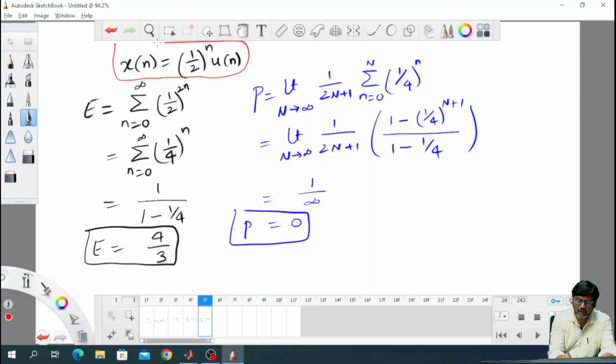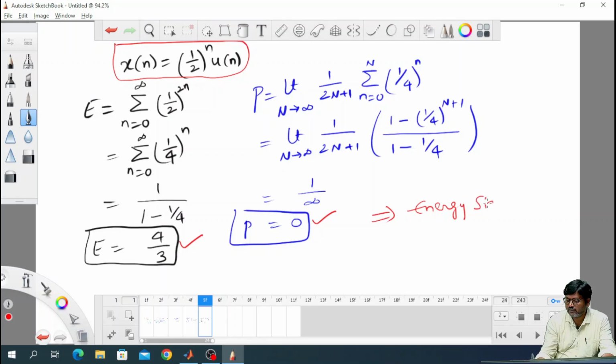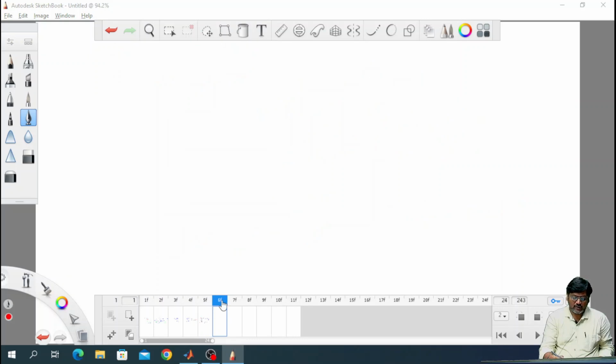Now, for the given discrete time signal x of n, the energy is finite and the power is 0, therefore the given signal is an energy signal. Okay, let's take one more example.